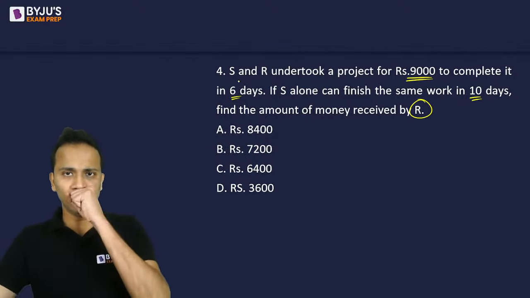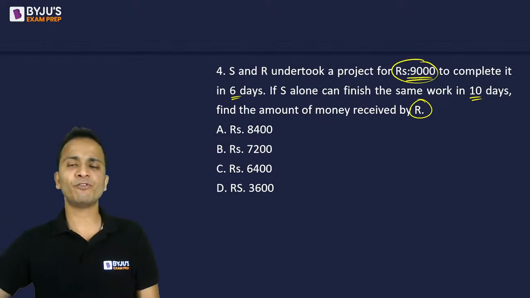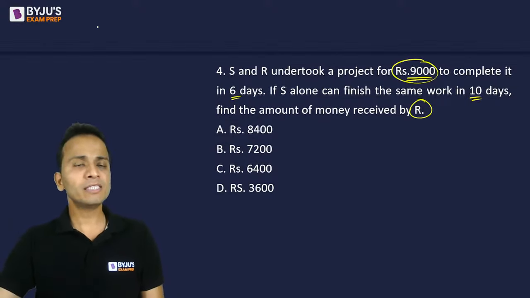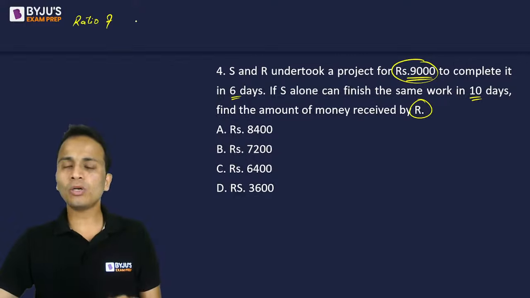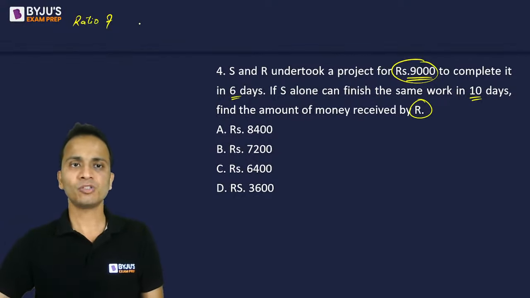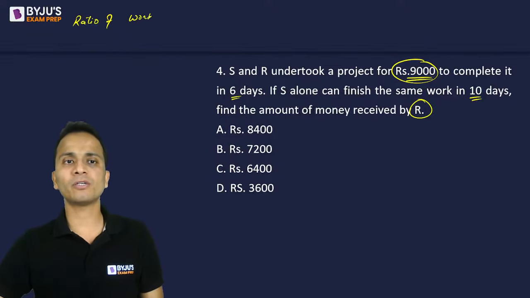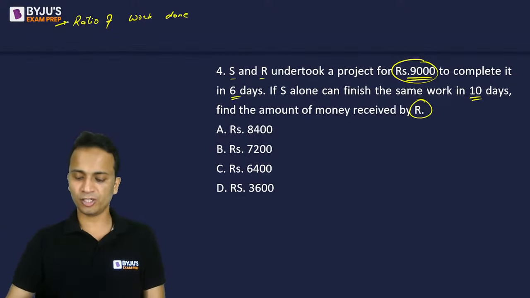ठीक है? Now in this type of questions, whatever the money is given for the entire project is divided in the ratio of the total work done by each of these persons. So the ratio of work done by S and R. Okay, first of all, this must be understood.